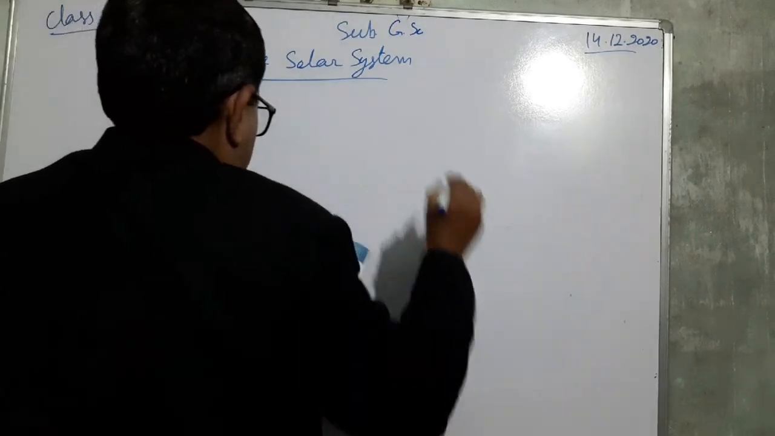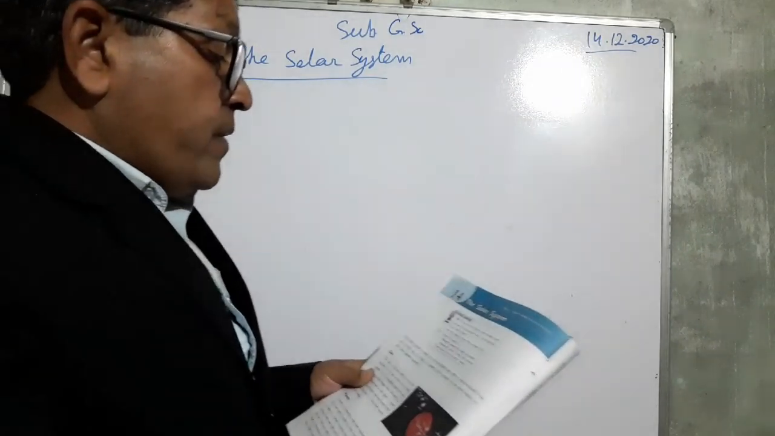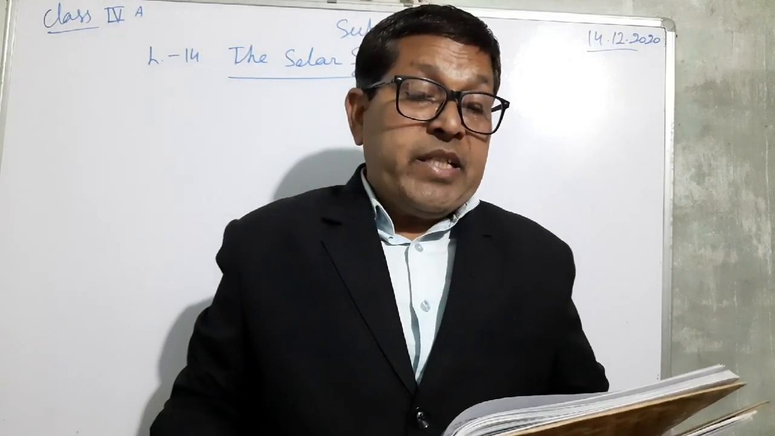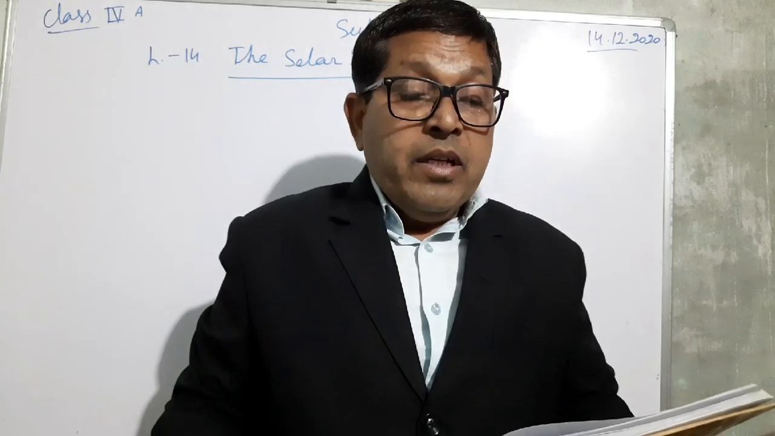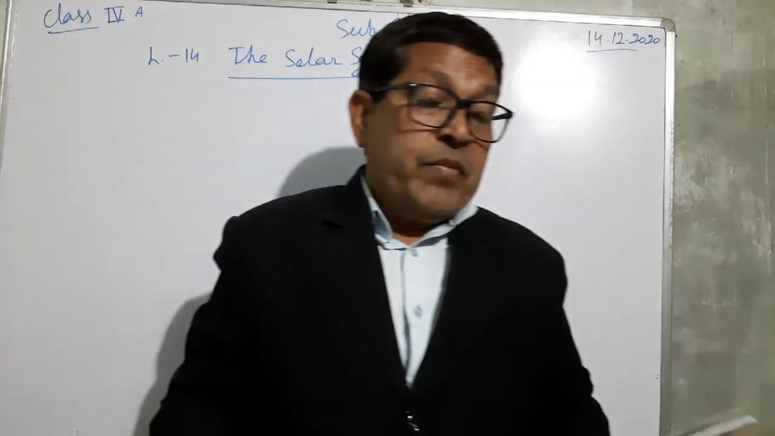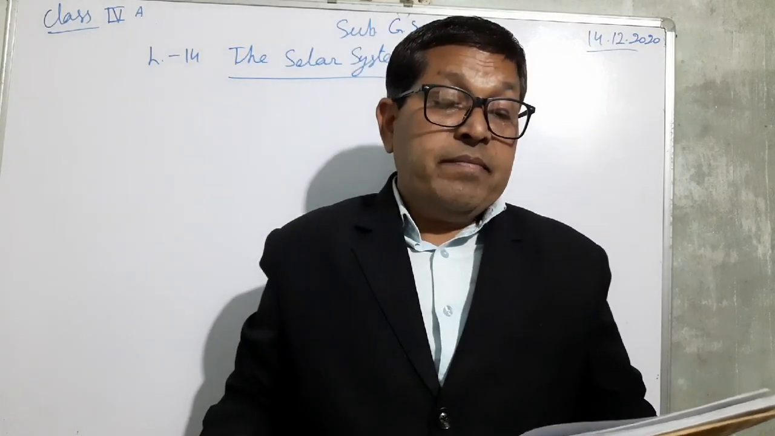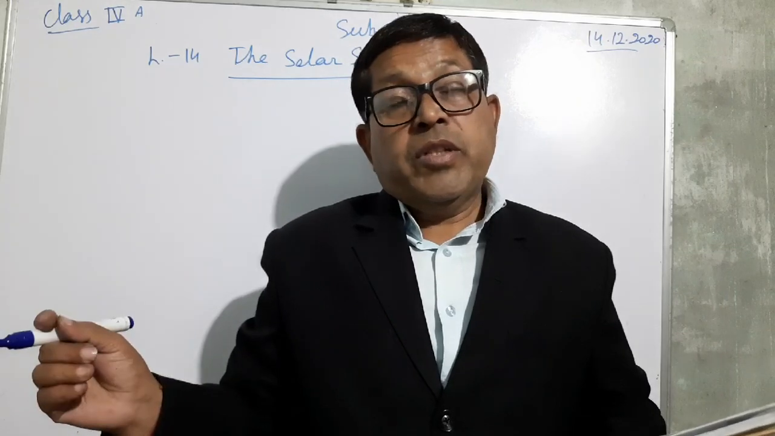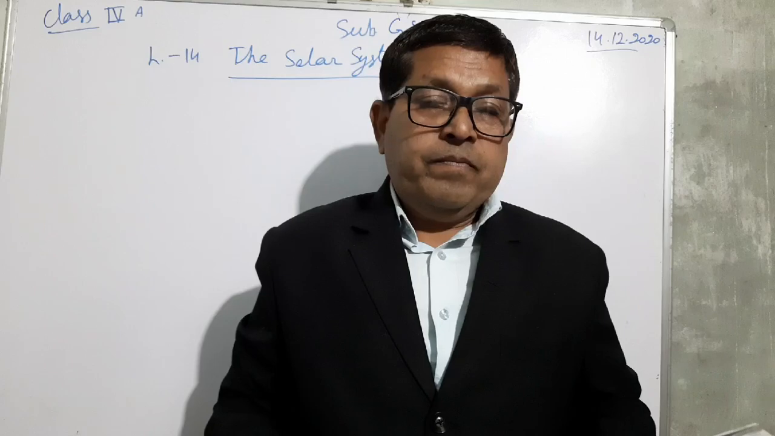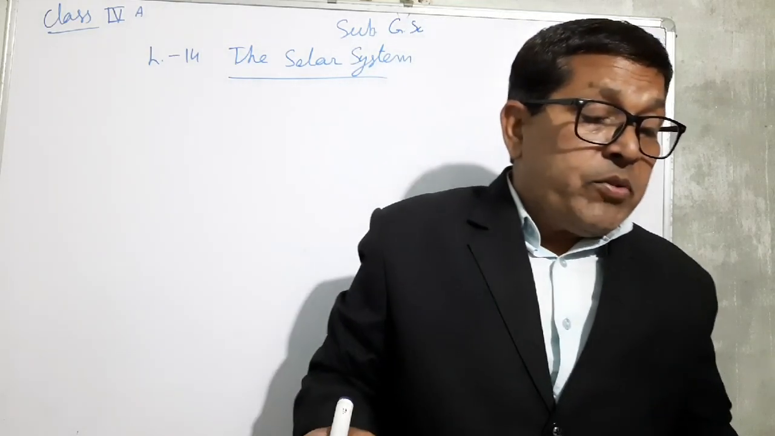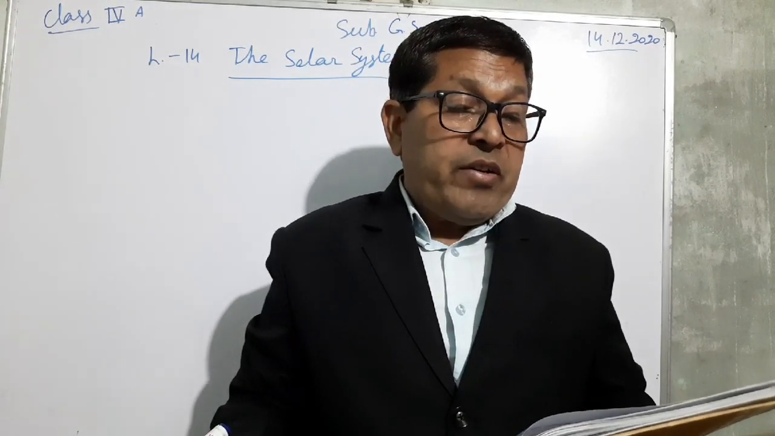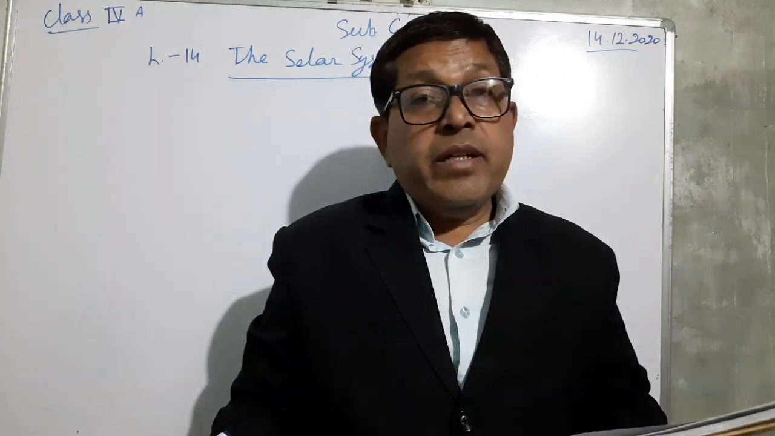The solar system. Pre-reading questions. What can you see in the sky on a clear, cloudless night? What thing you can see in the sky? If sky is clear and there is no clouds, you can observe the stars and the moon. Now, if you see in the north direction, there is a very bright star. Do you know its name?